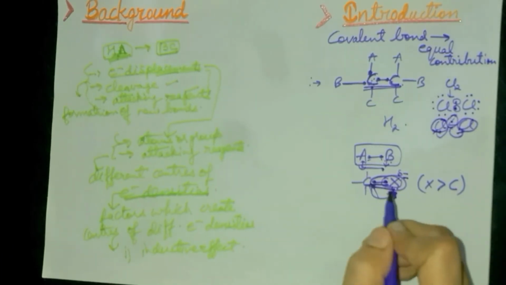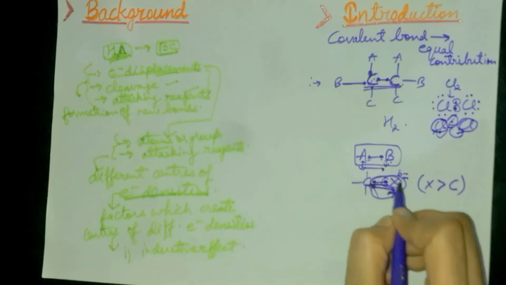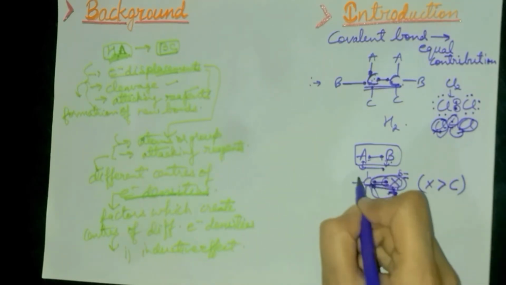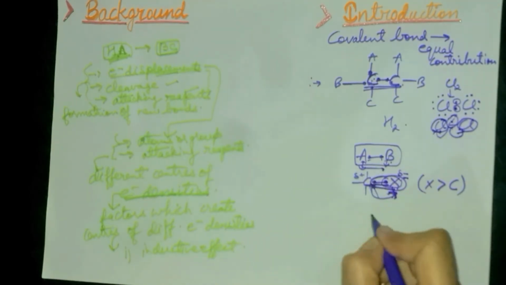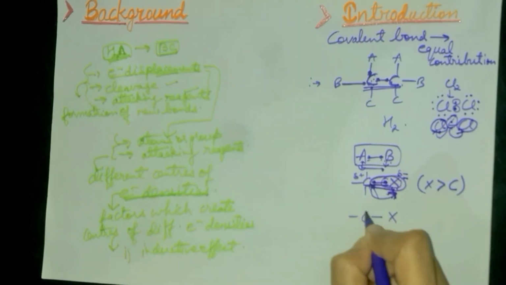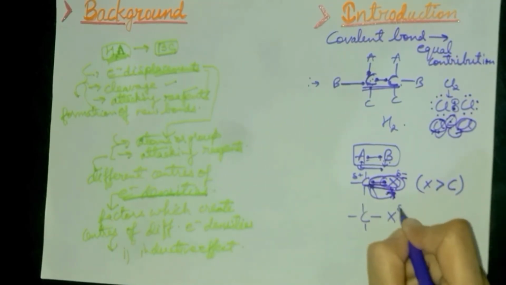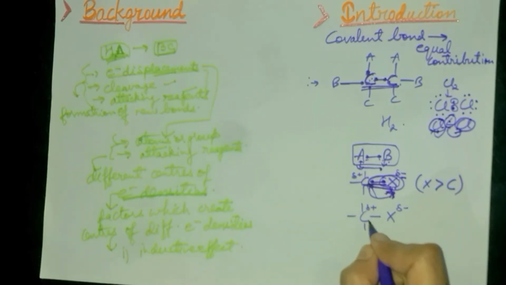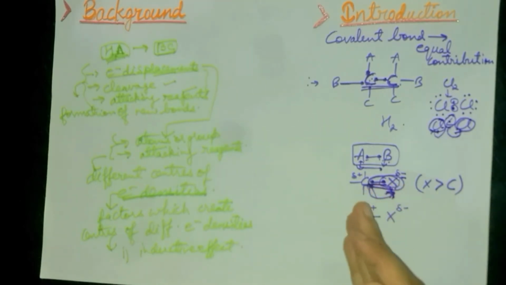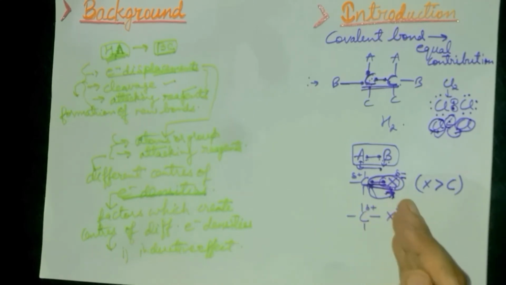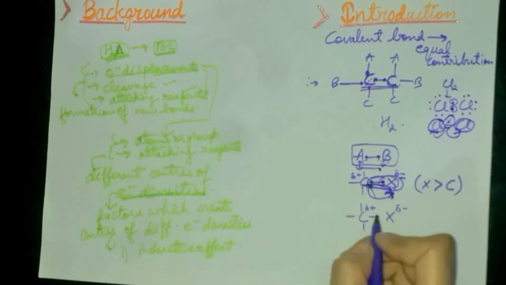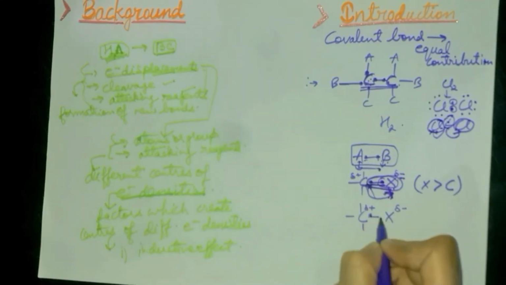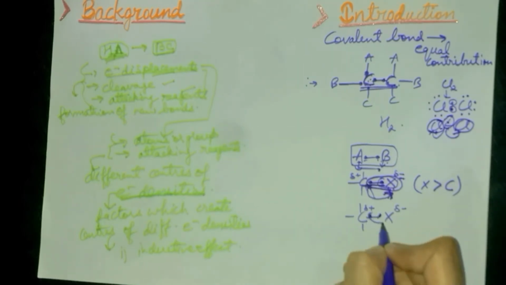So partial negative charge, and the carbon atom will be having partial positive charge. Let me write it clearly. Here partial negative, here partial positive. Partial positive because it has lost the electron. That means the electron of carbon present in this bond is attracted towards the halogen.